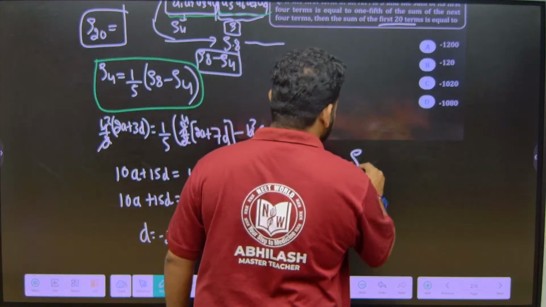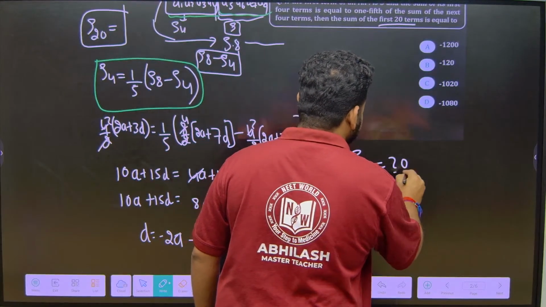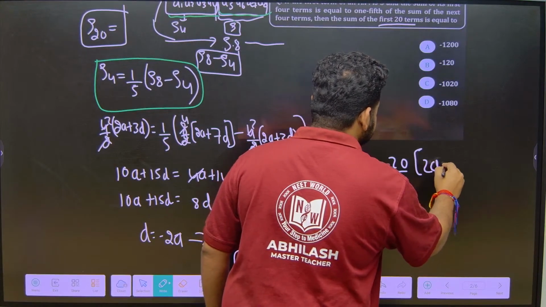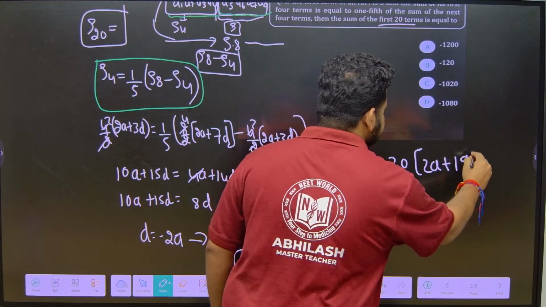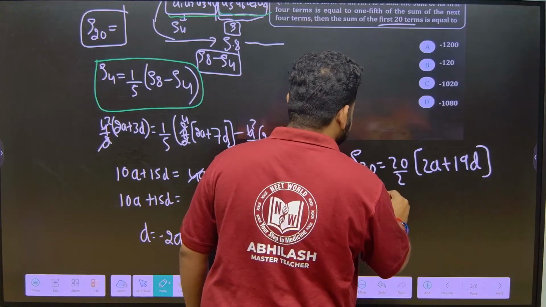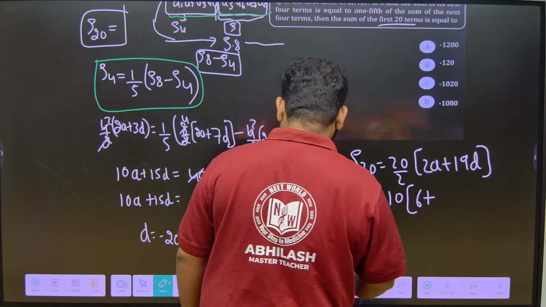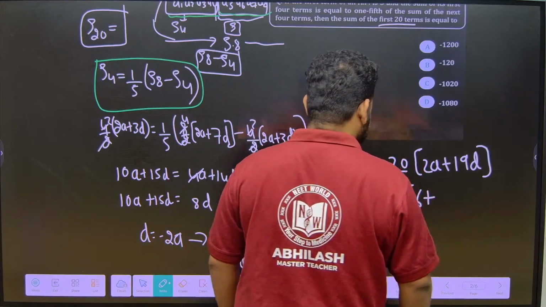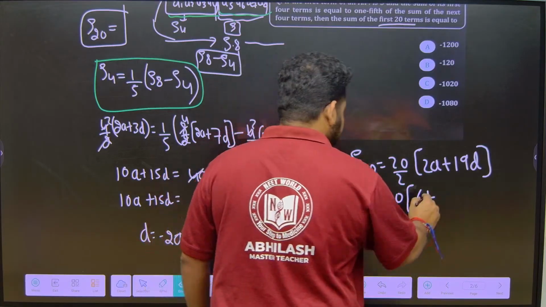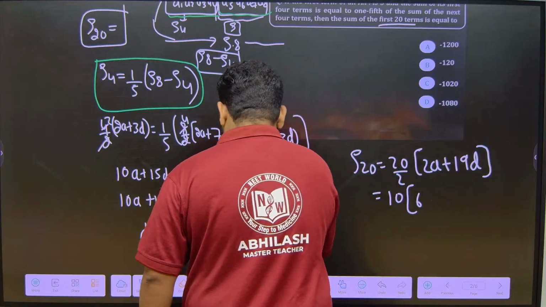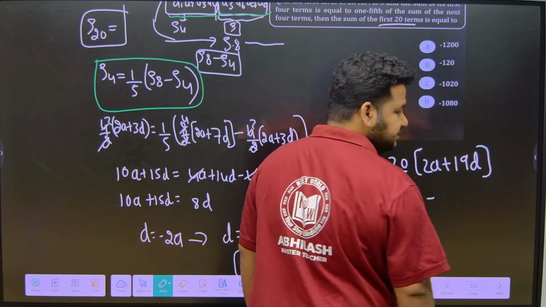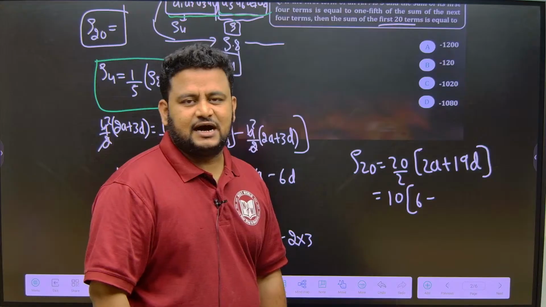To find out S20, what is the formula we have? 20 by 2 into 2a plus 19d, S20. So, this will be 10 into 2a, a is 3, so 6, plus 19 into d, 19 into minus 6. 19 6s are 114.